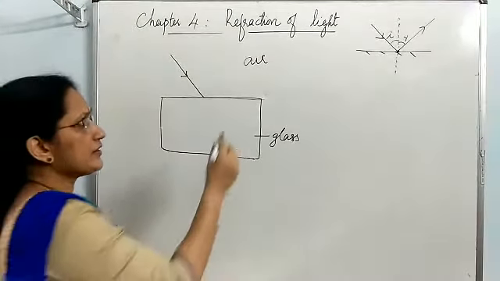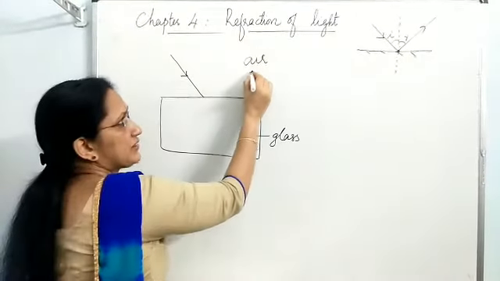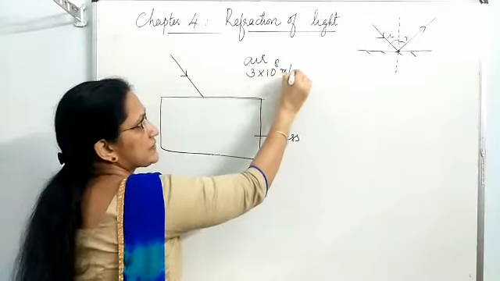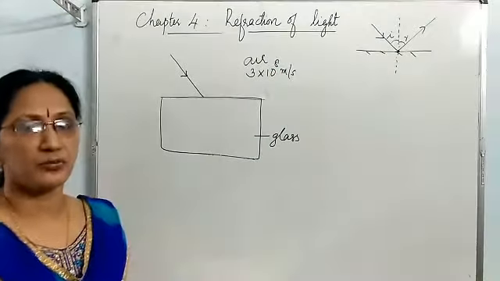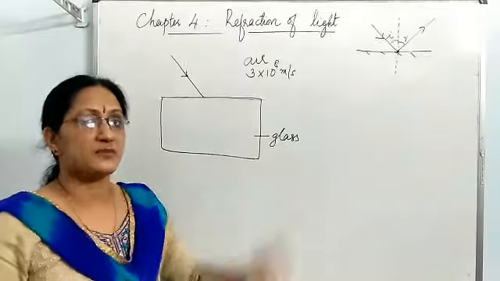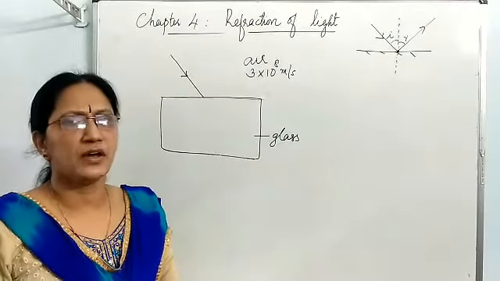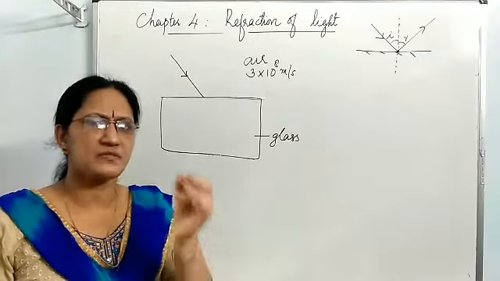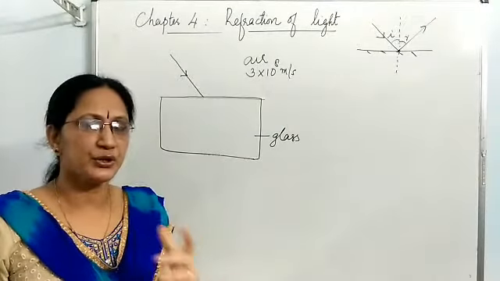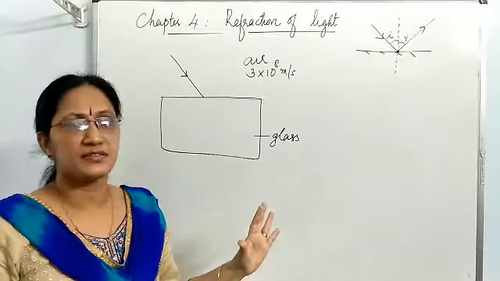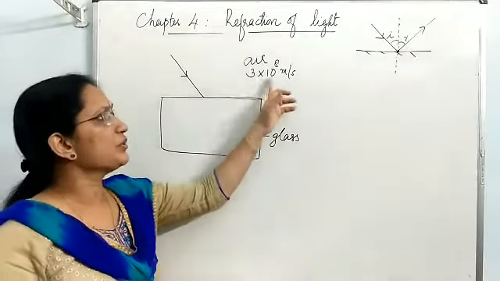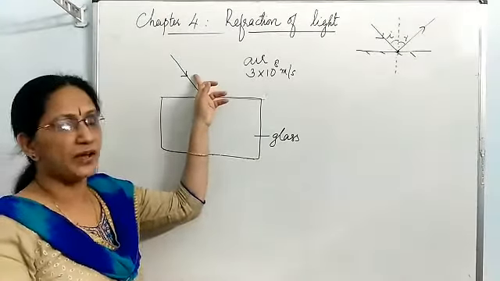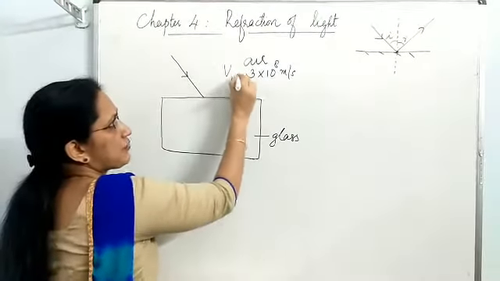Through air, light travels with a speed of 3 into 10 to the power 8 meter per second. This is the speed of light in air as well as vacuum. Almost the same. Actually in vacuum and air, a speed difference is there, but it is very small, so it is ignored. We assume the speed of light in air and vacuum as 3 into 10 to the power 8 meter per second. So this is the velocity or speed of light in air. Let me write it as V1.